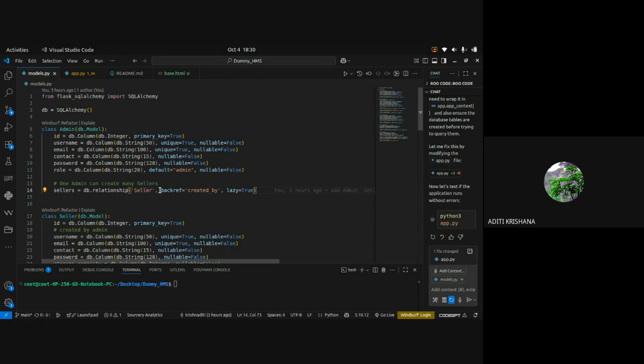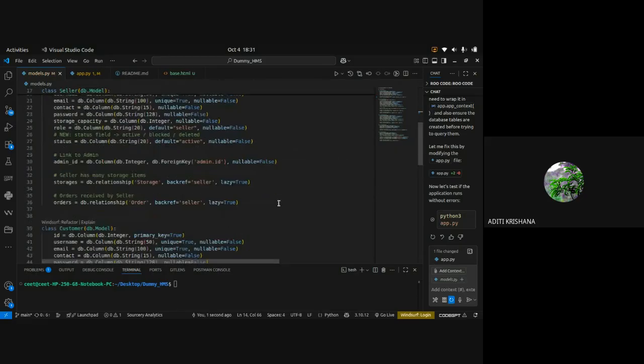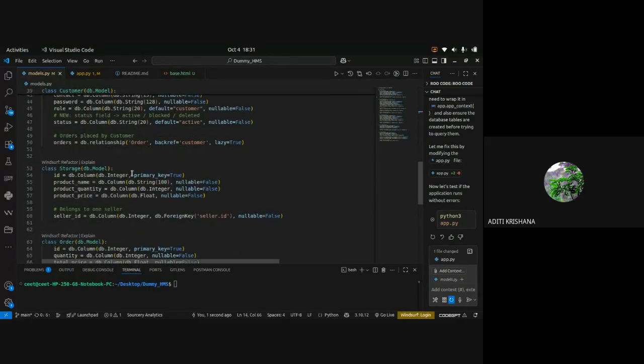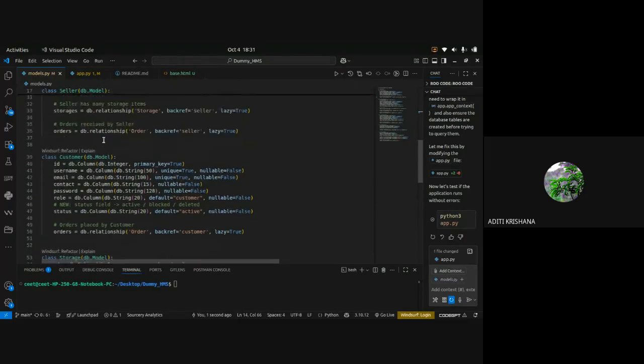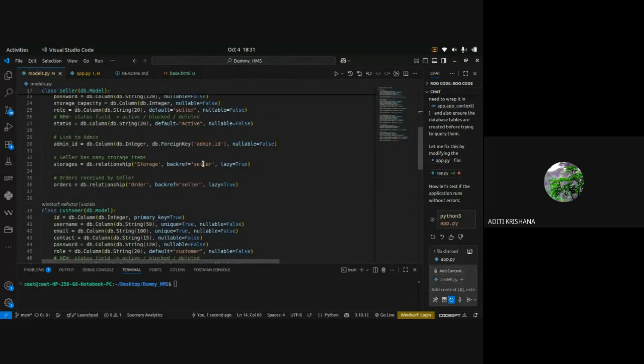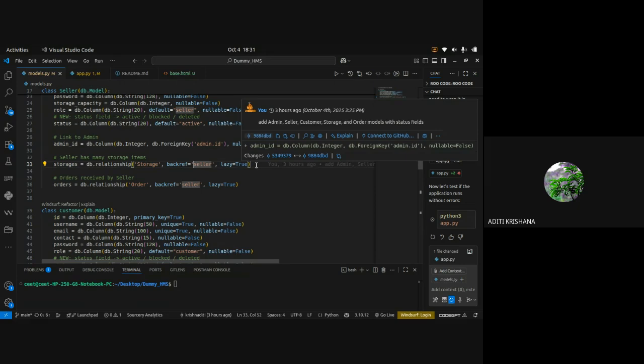You can ask me what is the use of backref and lazy. So backref is for making the server understand that this particular thing is created by admin. Or, for example, storage will be getting created by the seller. So here it is already written that backref is to seller.